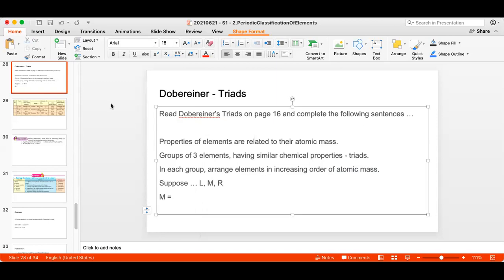He realized that if the 3 elements had atomic masses of L, M, R, which I have named to represent left, middle, and right, the element in the middle is the heaviest. No wait, the element on the right is the heaviest. The atomic mass of the middle element is the average of the other 2. So (L plus R) by 2. The mean, the average.